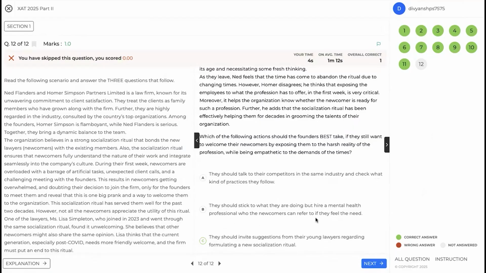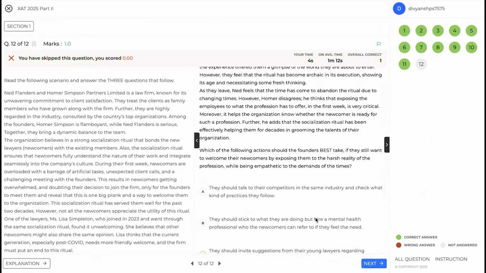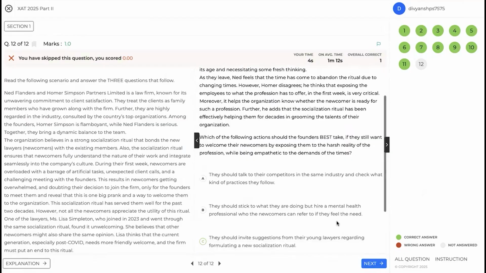Again, this is not addressing the core issue. The core issue is that we should modify the process to show some fresh thinking. That is what we want. Getting a mental health professional is just like applying a band-aid to something that has already happened. It is post fact. It is not addressing the core issue.